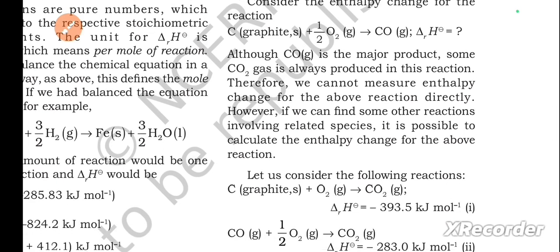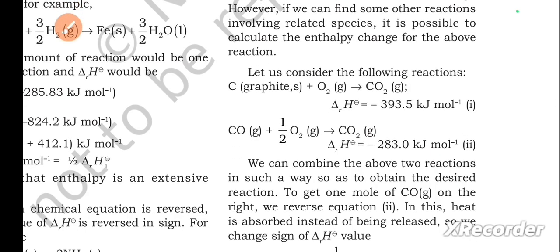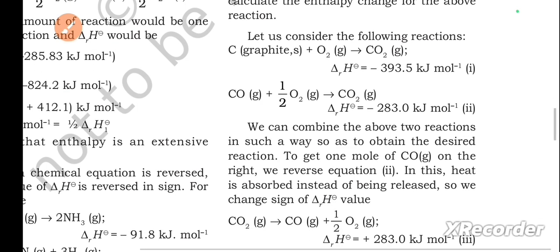Although CO, which is in gaseous form, is a major product, some CO2 gas is always produced in this reaction. Therefore, we cannot measure enthalpy change for the above reaction directly. However, if we can find some other reactions involving related species, it is possible to calculate the enthalpy change for the above reaction. Let us consider the following reactions. So these are the two reactions.